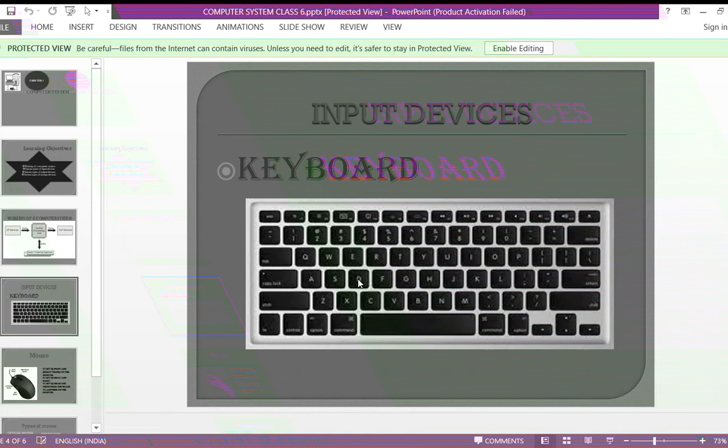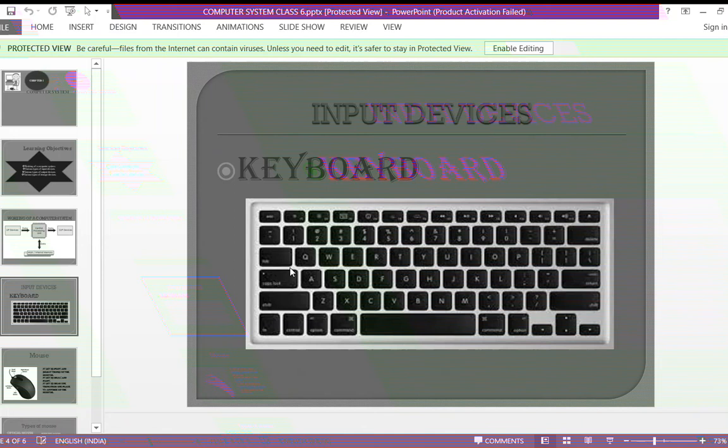Yes, to type the letters and to create the document by using alphabet keys. What is the use of number keys? Yes, to type the numbers. And how many numbers are present in this keyboard? Yes, from 0 to 9, 10 numbers are present.